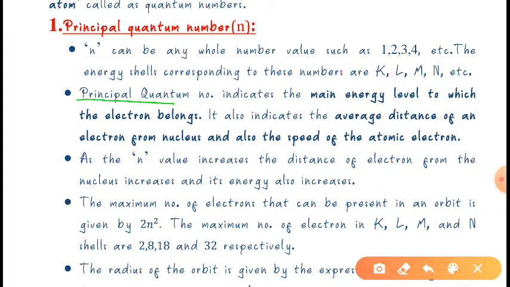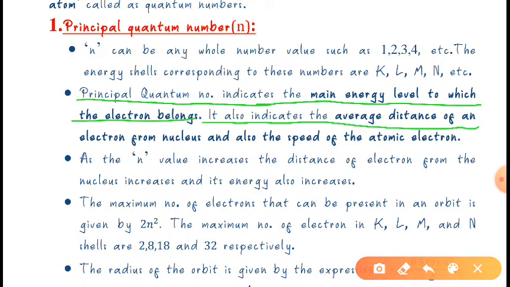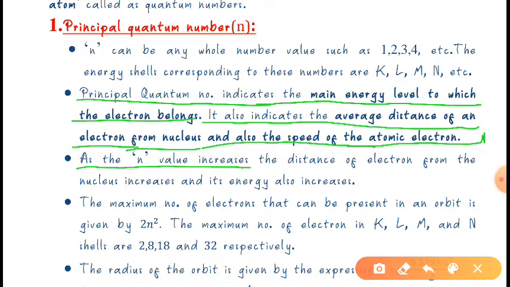Now, the principal quantum number indicates the main energy level to which the electron belongs. It also indicates the average distance of the electron from the nucleus, and also the speed of the atomic electrons. So it tells us the average distance of the electron from the nucleus. As the value of n increases, the distance of the electron from the nucleus increases, and the energy level also increases.